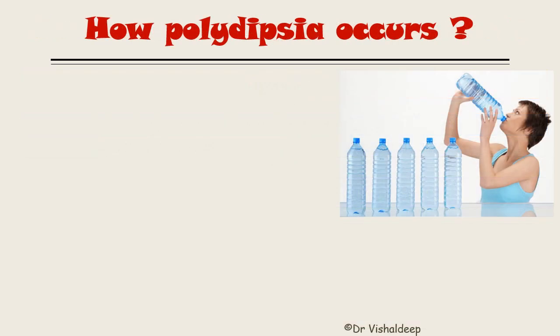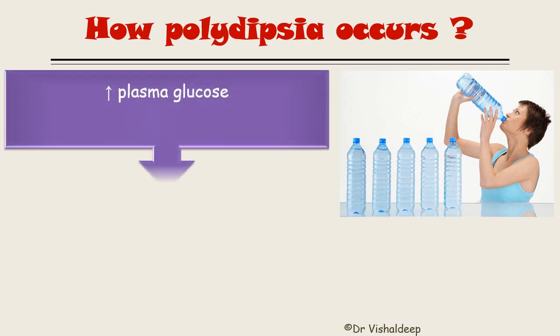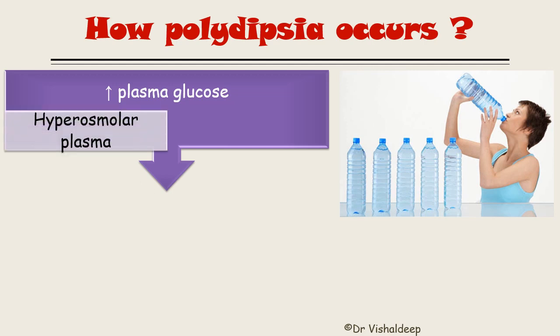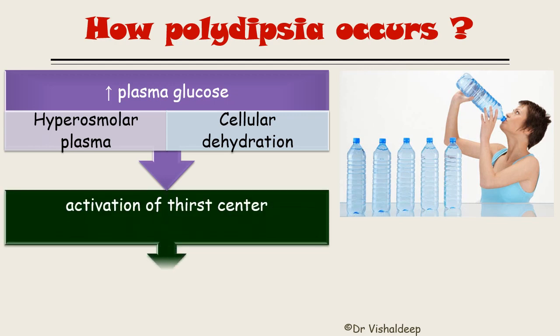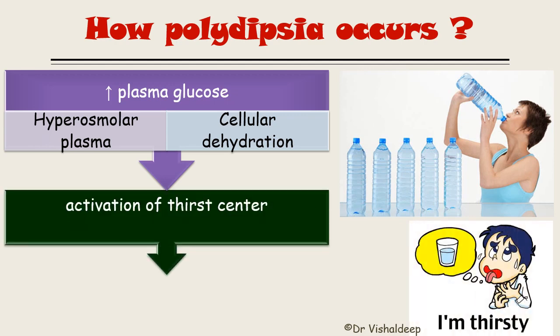Now, how does insulin deficiency lead to polydipsia, or how does polydipsia occur in diabetes mellitus? First thing is that in diabetes there is an increased plasma glucose level. Whenever there is increased plasma glucose level, it causes hyperosmolar plasma, and this hyperosmolar plasma will lead to cellular dehydration. Once this cellular dehydration occurs, it causes activation of the thirst center. Since the thirst center is also a type of osmoreceptor, it will detect the osmolarity of the plasma, and this leads to activation of the thirst center.